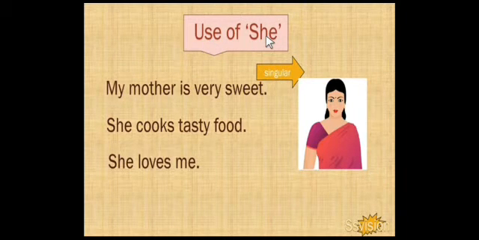Okay. Then use of she, the pronoun she. So she we use for a singular person, for a girl or a woman. For example, my mother is very sweet. So here my mother replace with the pronoun she. Then it becomes she cooks tasty food. Then she loves me. Okay.